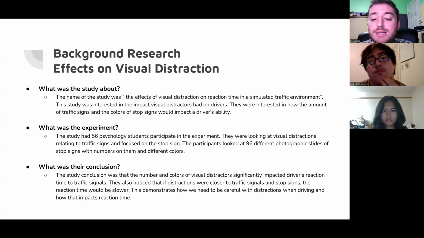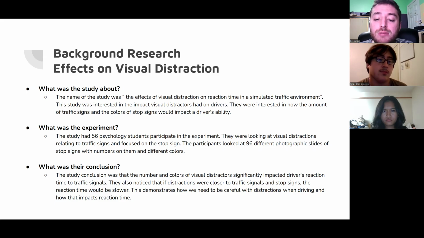The study had 56 psychology students participate in the experiment. They were looking at visual distractions relating to traffic signs and focused mainly on the stop sign. The participants looked at 96 different photographic slides of stop signs with numbers on them and different colors. The participants had to press a go button when the stop sign was in front of them and a button when it was absent. This would record their reaction time in milliseconds.